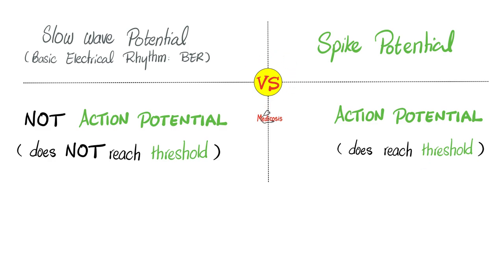In the last video, we talked about the difference between slow wave potential and spike potential. Let me remind you. Slow wave potential is not a true action potential because we did not reach the threshold. Since it's not a true action potential, it will not cause actual contractions. Conversely, spike potentials are true action potentials because we did reach the threshold and they do cause contractions of your gut smooth muscles.